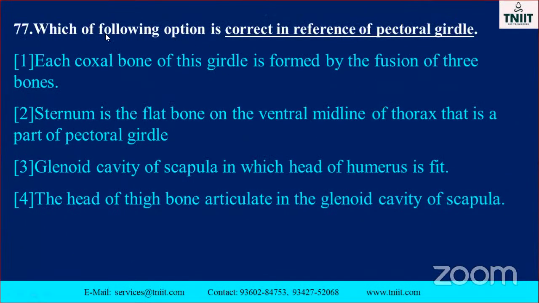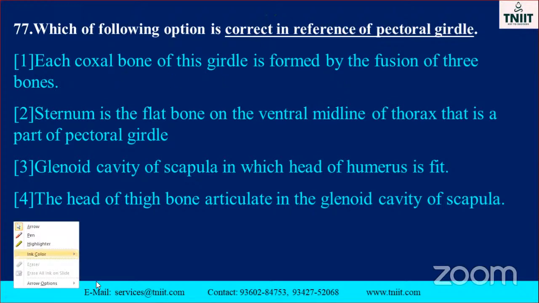And next one is, which of the following options is correct in reference to the pectoral girdle? Where is the pectoral girdle? I already know it's near the shoulder. Okay, connected with the, see that, each coaxial bone is there. Here the option is the right answer, isn't it, my dear? Right option. Correct means right.